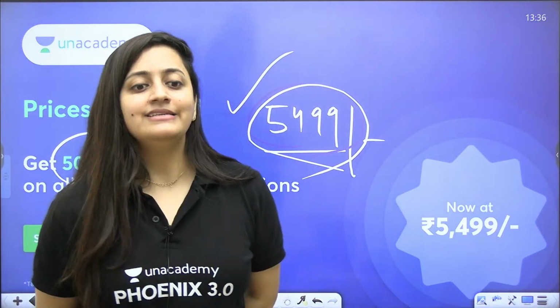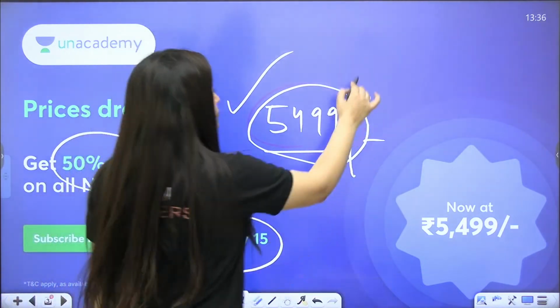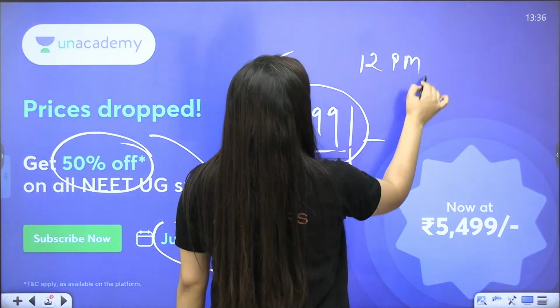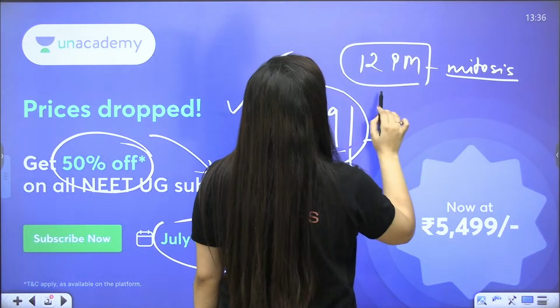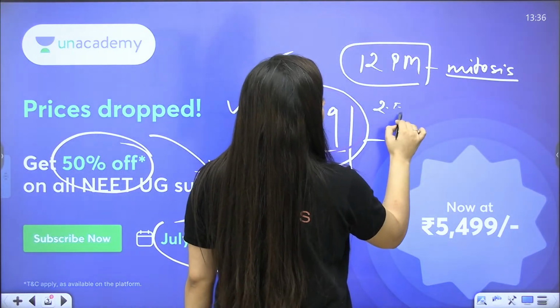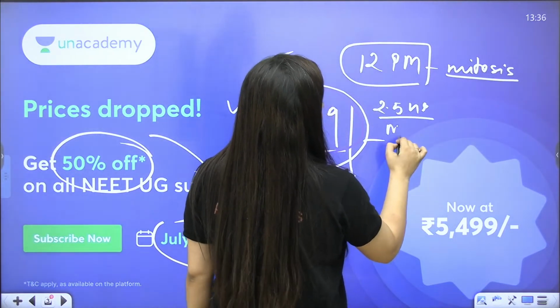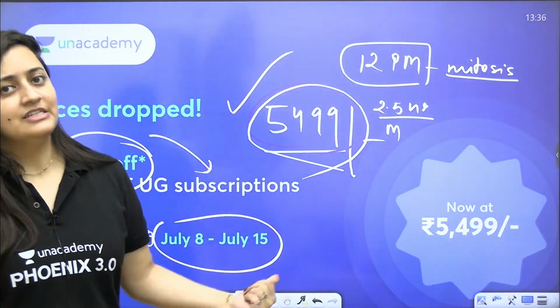Take care, guys. I'll see you all tomorrow, same time, 12 p.m. Tomorrow at 12 p.m. is mitosis, and the day after tomorrow I'll keep the class for 2.5 hours, and then we will finish meiosis. So we need 2 more classes and the chapter will be over.